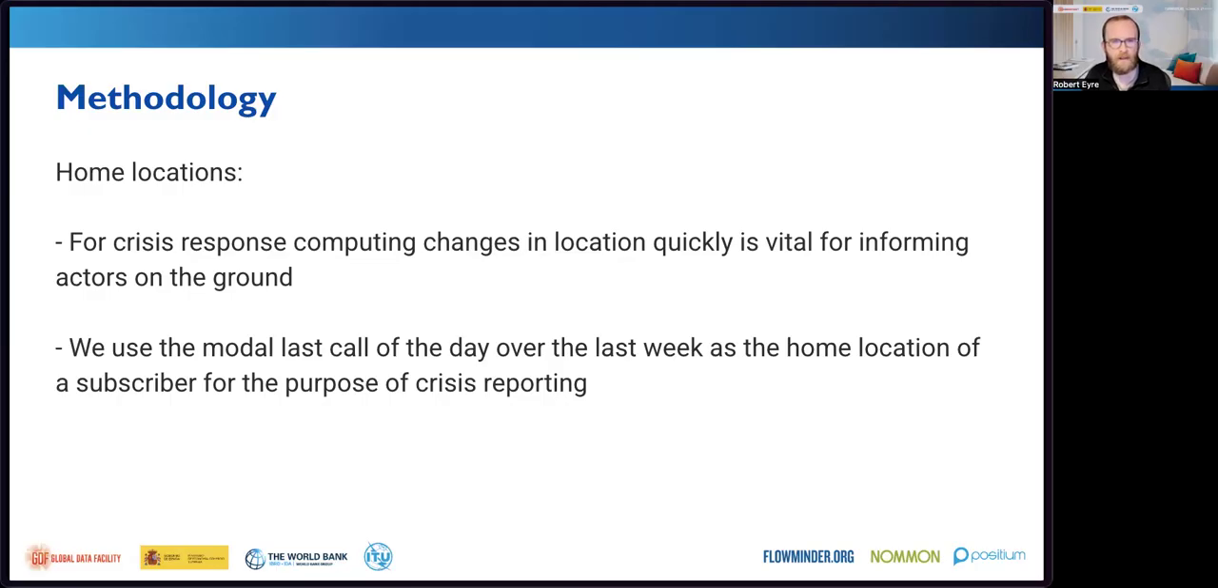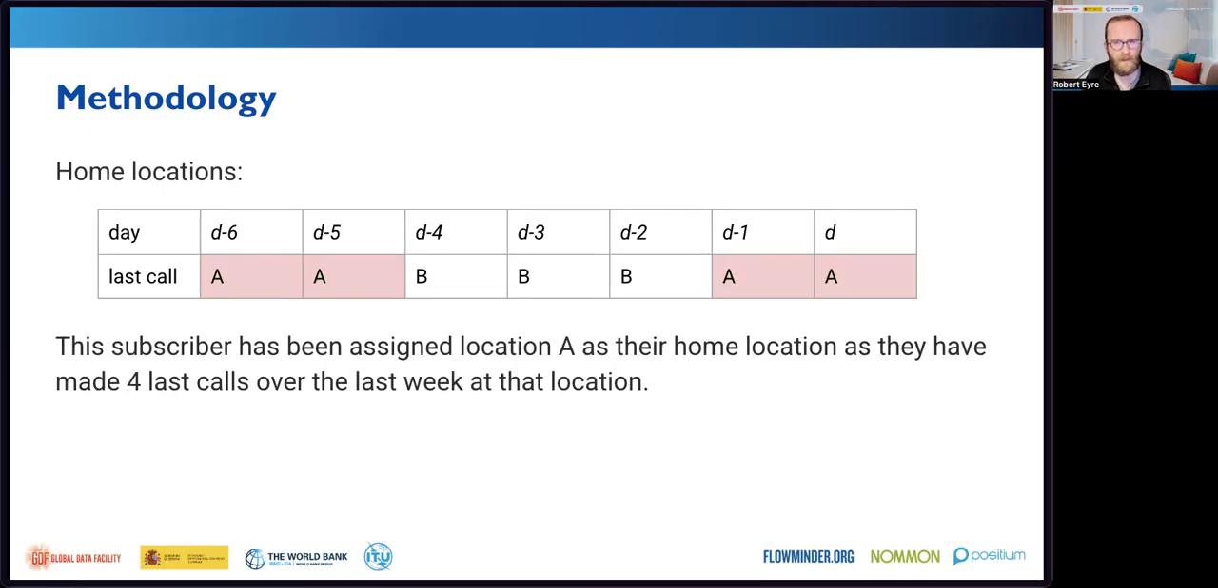Here we use the modal last call of the day over the last week as the home location of the subscriber for the purpose of crisis reporting. For example, this subscriber's last calls were location A, location A, location B, location B, location B, location A, location A. And as this subscriber has been assigned location A as their home location 4 times over the last week, that's their modal location. So we assign A as their home location for that day.